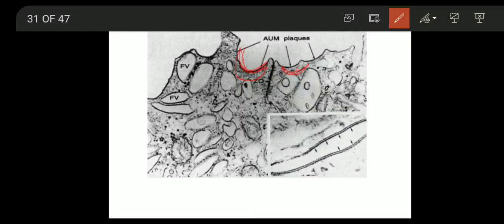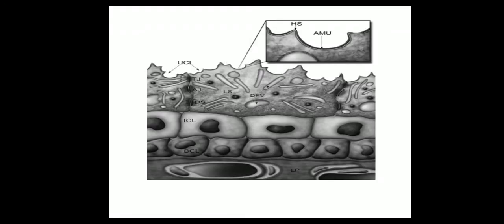You can see the plaques are making the discoid vesicles, and these are the hinge portions. These are the hinges of normal plasma membrane.